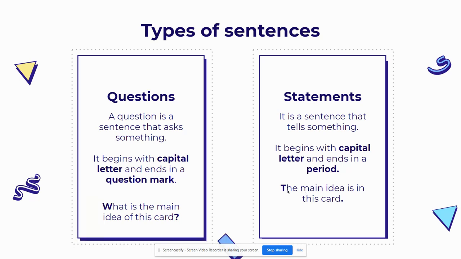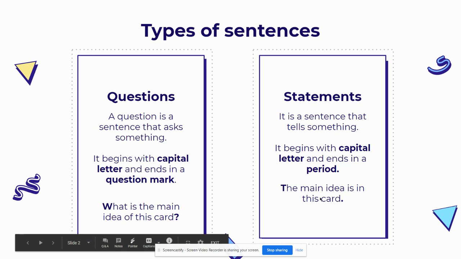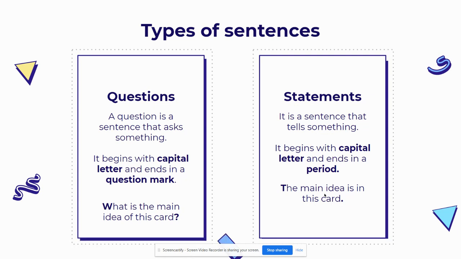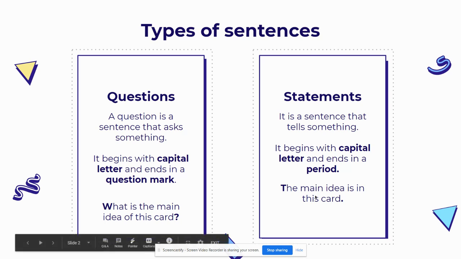Okay? For example, the main idea is in this card. So the word the starts with the capital T and then it ends in a period. So the main idea is in this card. Is this sentence telling you something? Yes, it is. So what is it telling you? What is the sentence telling you? It's telling you that the main idea is in this card. It's giving you information. It starts with a capital letter, it ends with a period.